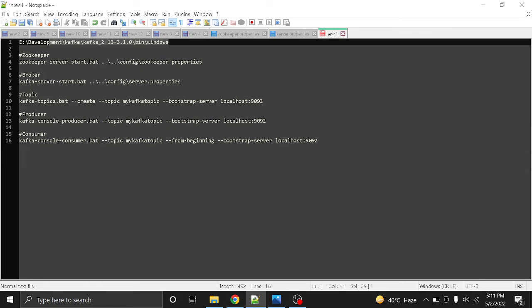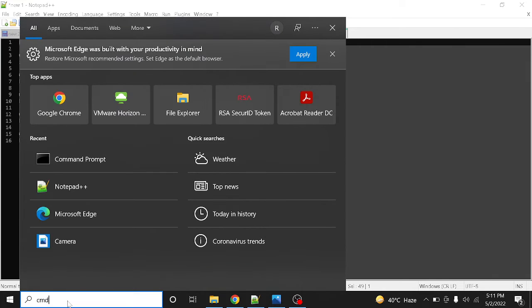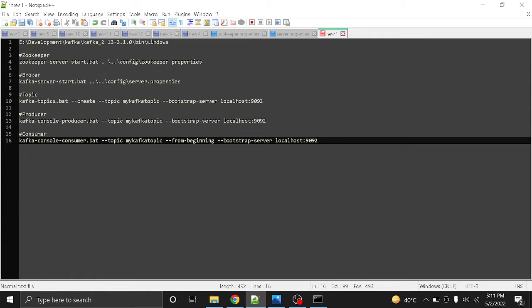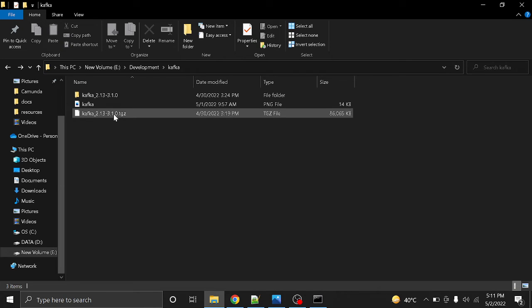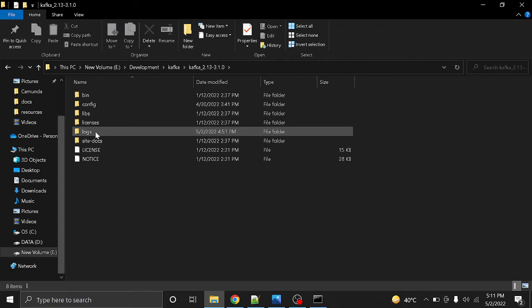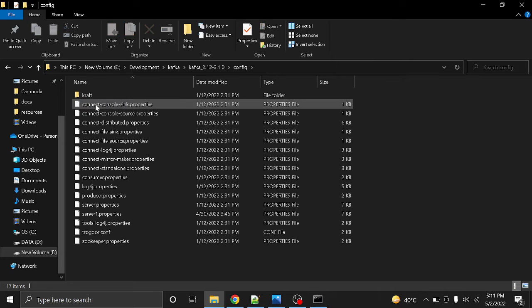Okay, in our command line, let's open it. I've downloaded this tgz file from the Kafka website, and I've extracted it. Inside this folder there is a config folder, which has all the properties for zookeeper, brokers, consumers, topic creation and everything.